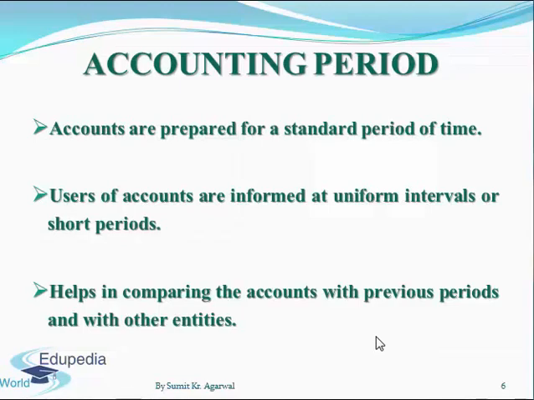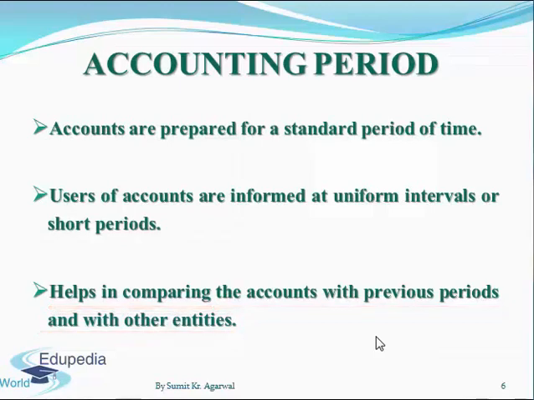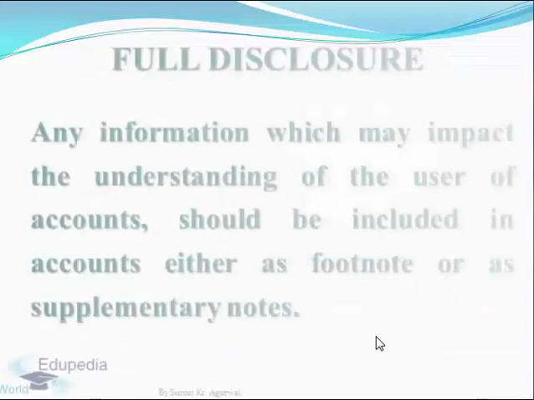And when we prepare our accounts at uniform intervals, we have many such accounts with which we can compare, like the accounts of the previous periods. This helps in checking our progress. This helps in checking whether we are achieving our objective or not. Also, when other entities in the same industry prepare the accounts at the same intervals, we can compare our result with their result. So this principle makes our accounts comparable with previous accounts as well as with accounts of other entities.